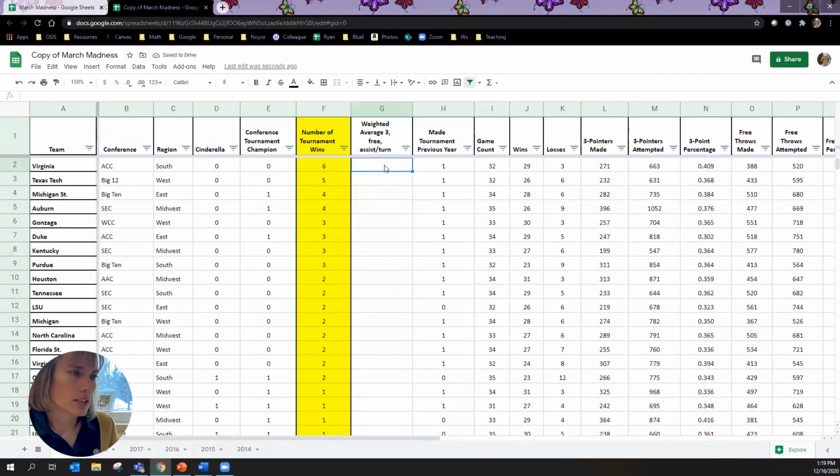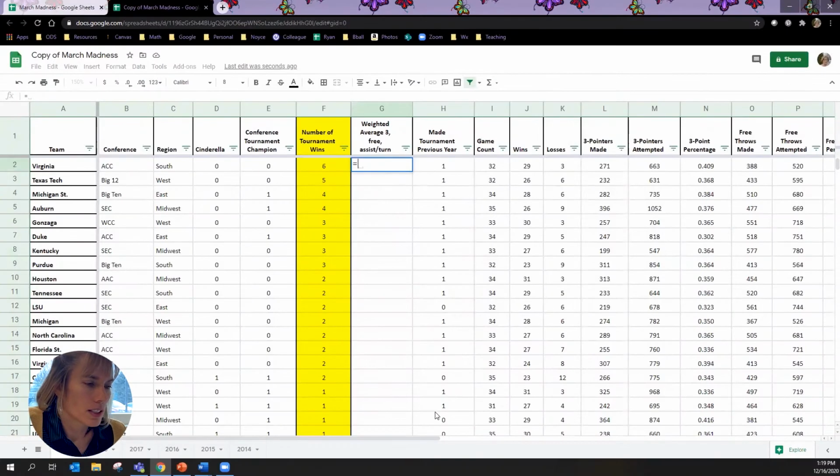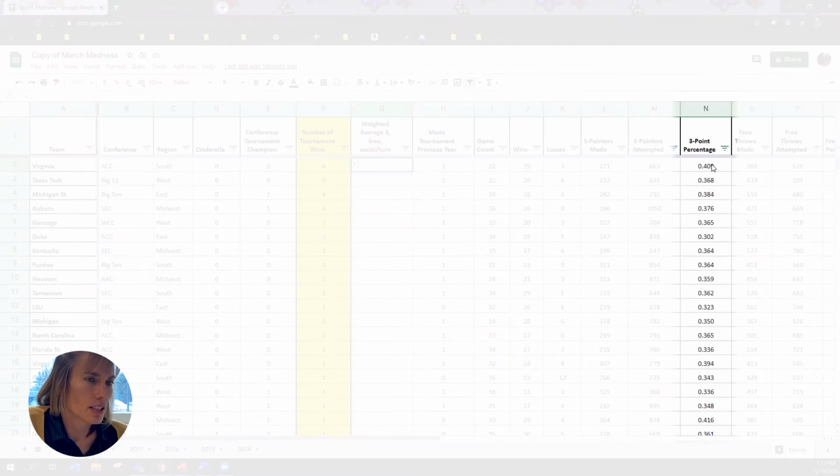And now what I need to do is make that algorithm that I just said. When you want a spreadsheet to do something for you, you always start by saying, hey, do something for me. And you start that with an equal sign. So you put an equals in there. And the first thing I said that I wanted was my 3-point percentage. So I'm going to click on this cell here, N2.